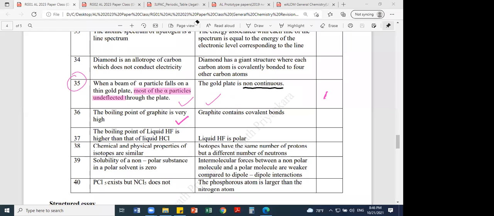Please don't just wait. You have to maintain a separate CR book for the short notes. So right here, all three, solid, liquid, gas, are not continuous. So all three are discontinuous.